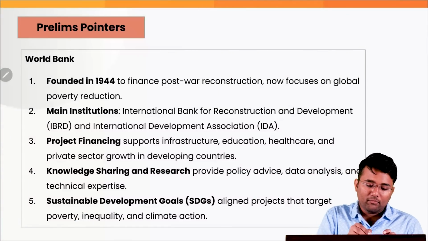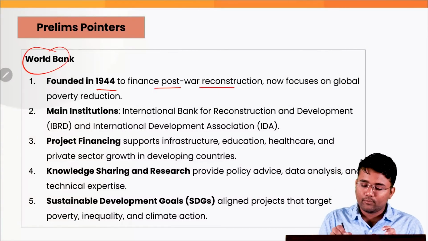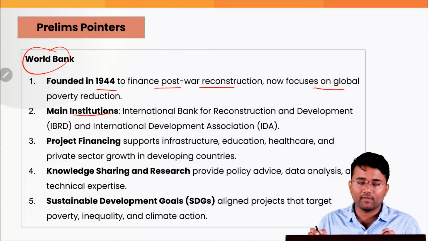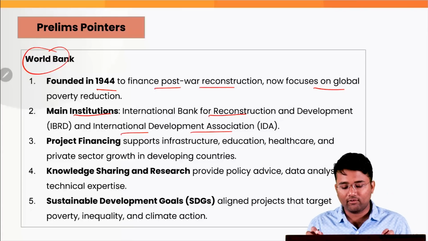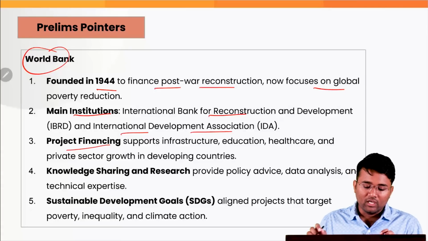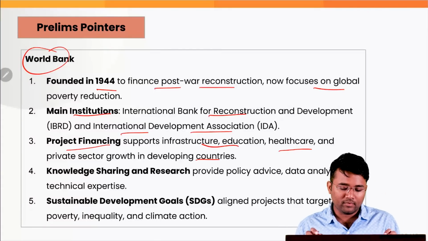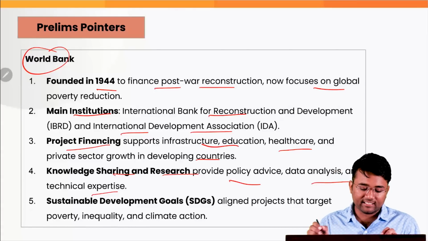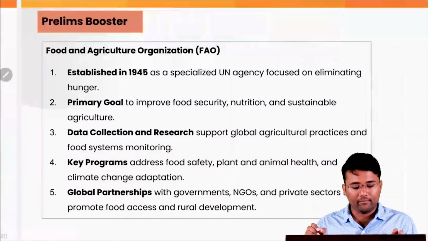Then the World Bank, which has been founded in 1944 as a result of Bretton Woods Conference to finance the post-war reconstruction, now focuses on global poverty reduction. The main institutions of World Bank are International Bank for Reconstruction and Development, IBRD, International Development Association, and there are other institutions of World Bank. Project financing supports infrastructure, education, healthcare and private sector growth in developing countries. Knowledge sharing and research provide policy advice, data analysis and technical expertise, and sustainable development goals aligned projects that target the poverty, inequality and climate action.